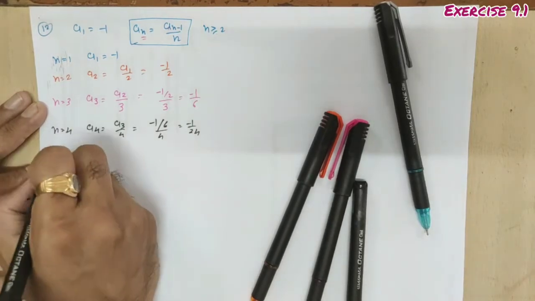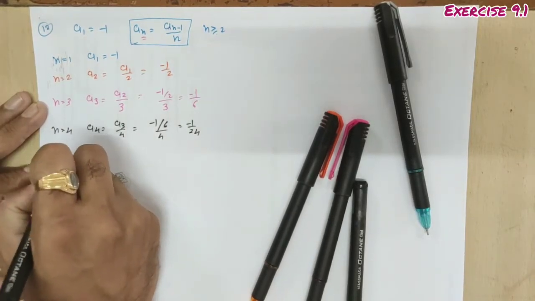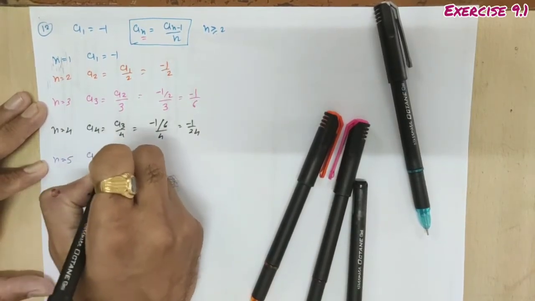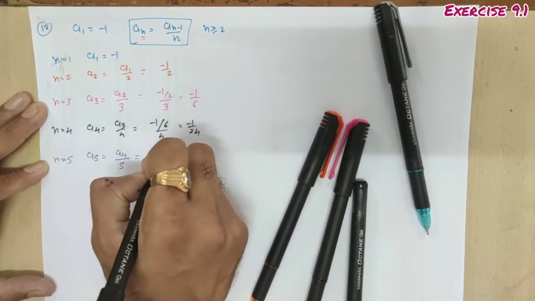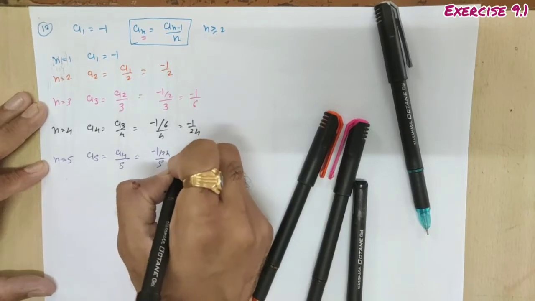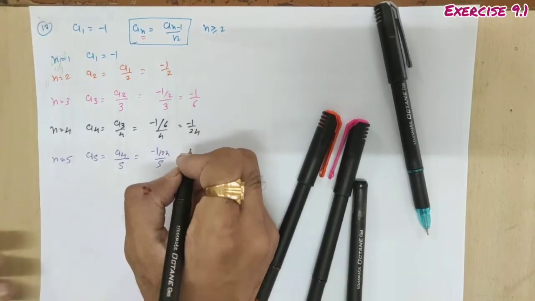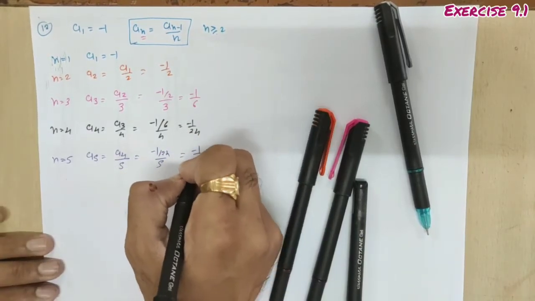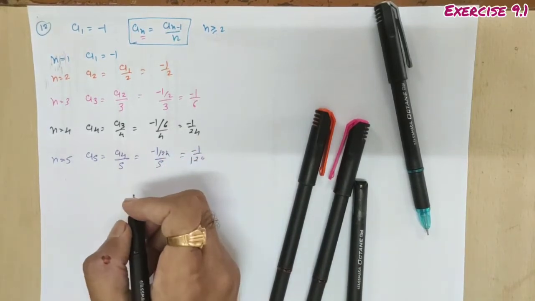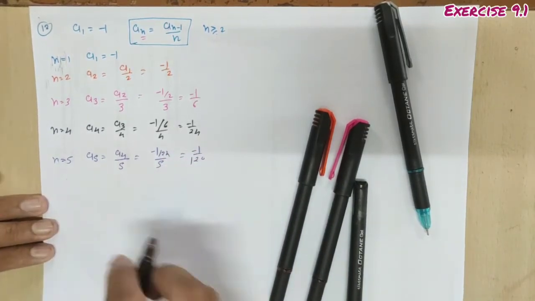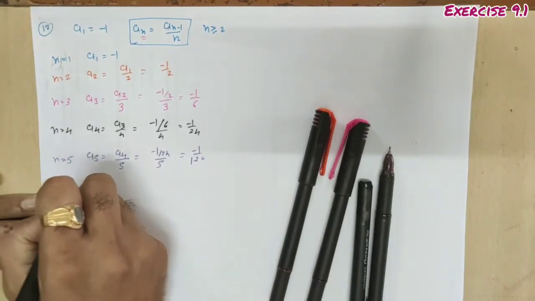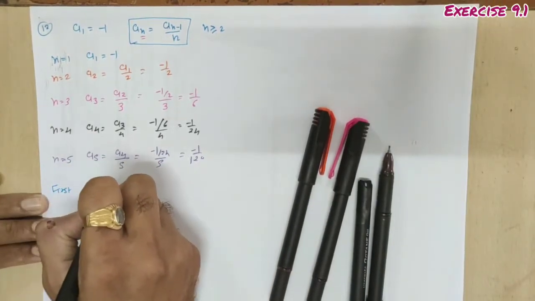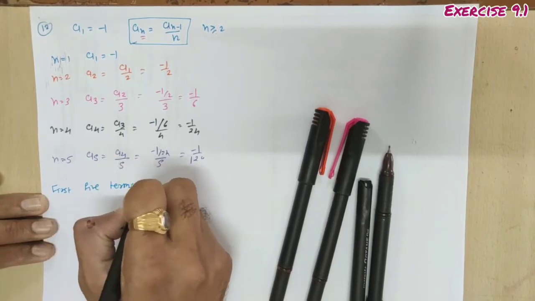And the last one is n equal to 5. So a_5 is nothing but a_4 by 5, that is -1 upon 24 by 5, which is equal to -1 upon 120. Done. So here we can write the first 5 terms of the sequence.